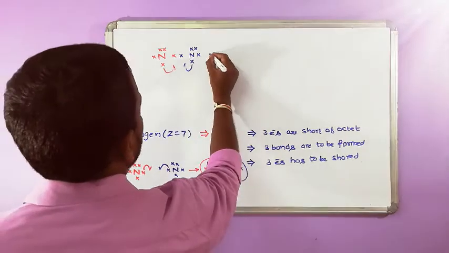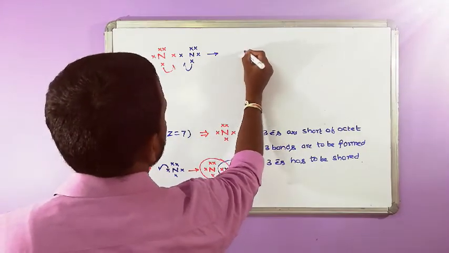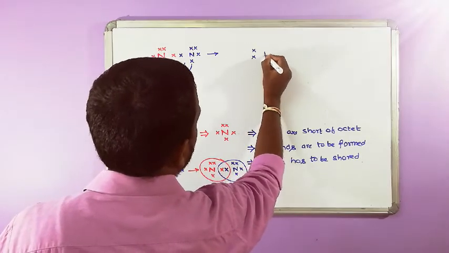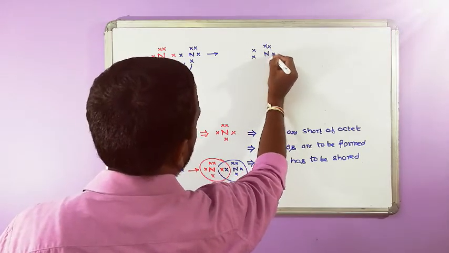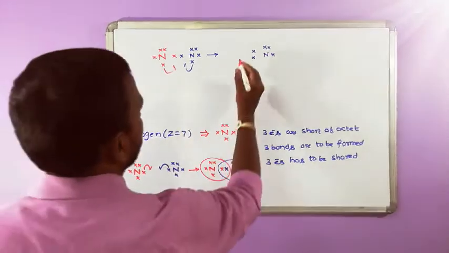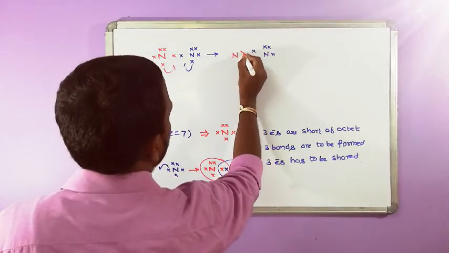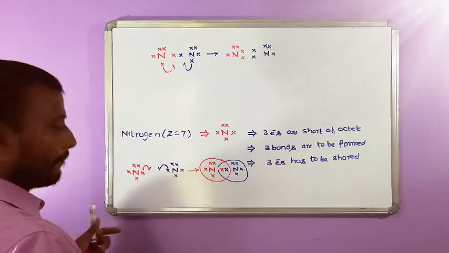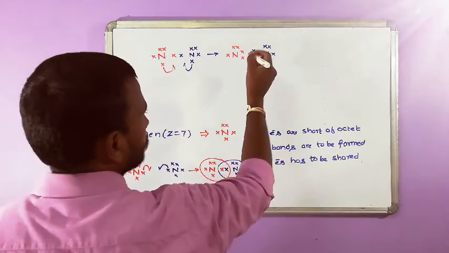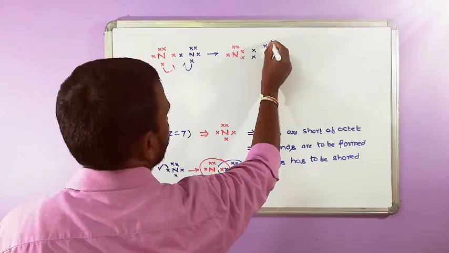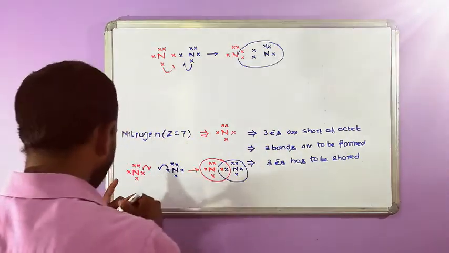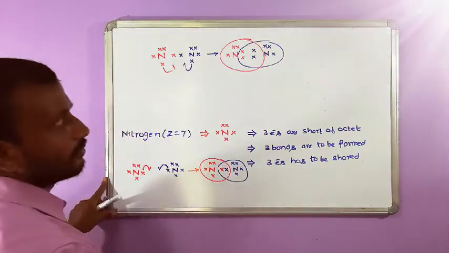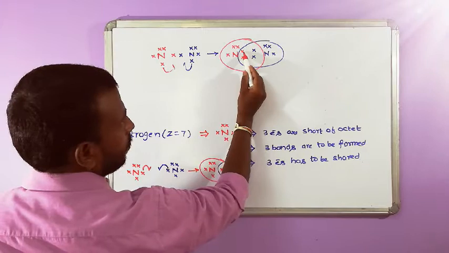When they are sharing one more electron each, if we count toward the octet, how many electrons are there? 1, 2, 3, 4, 5, 6, 7.